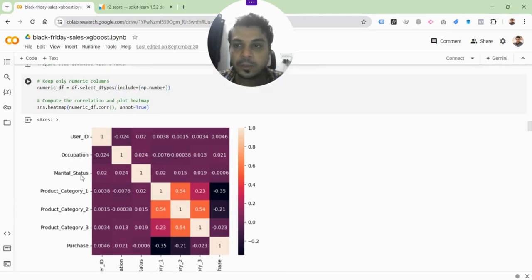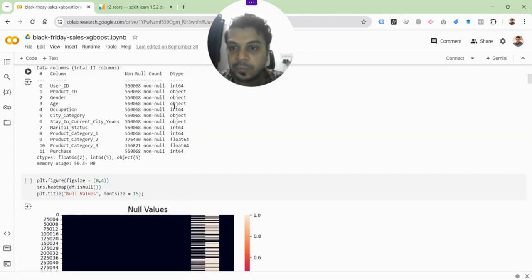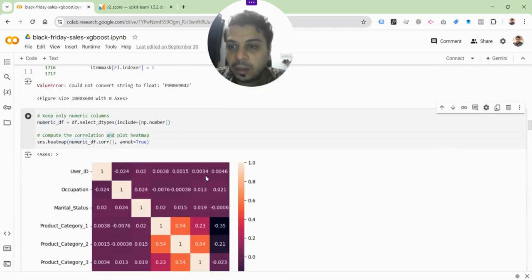So user ID has been used here because it's only going for numeric values, as you can see. Some of the other ones have been dropped. For instance, age and gender have been dropped because they were not numeric, right? If you go back to the data types that were existing, you'll see that these are objects. So the objects have been dropped. It's only going to go for the numeric values.